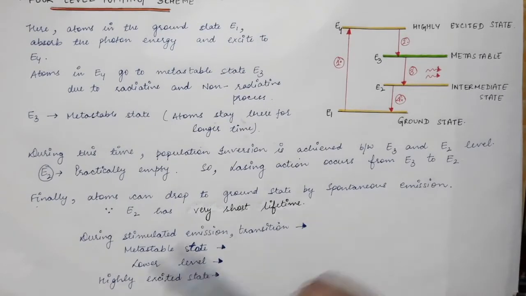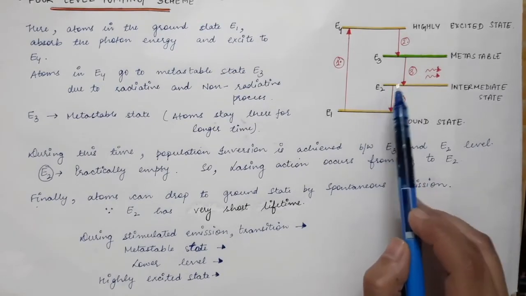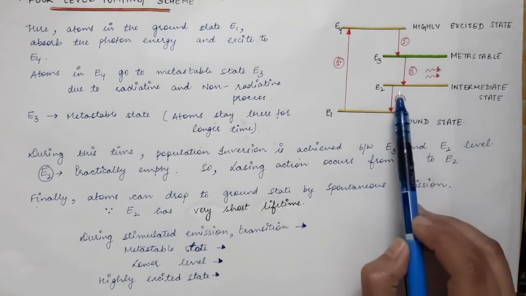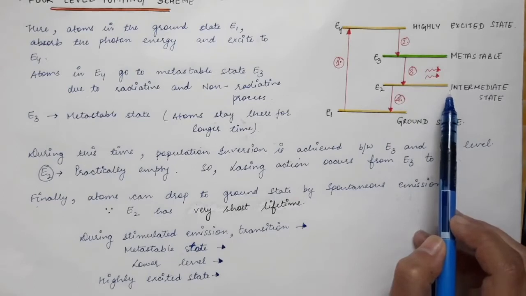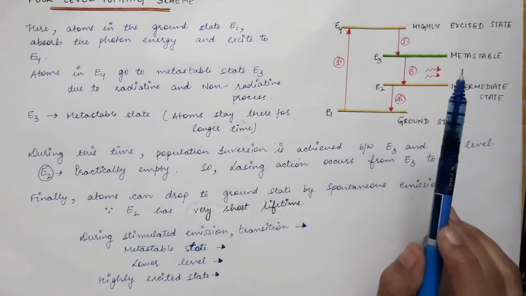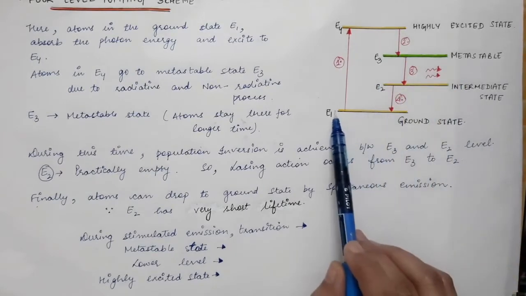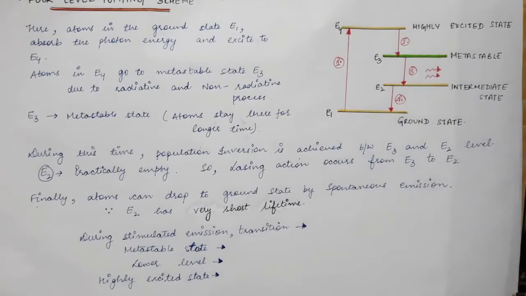So this is the difference: in the case of a 4-level laser, the population inversion condition is obtained between the metastable state and the intermediate state. Whereas in the case of a 3-level laser, the population inversion is obtained between the metastable state and the ground state. So this is a big difference between the two lasing schemes.